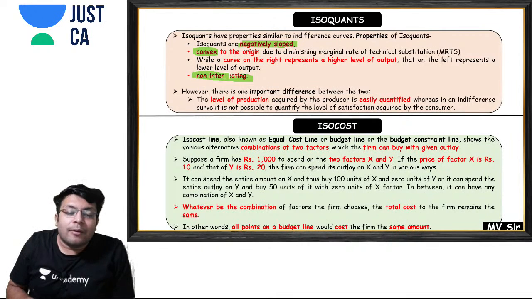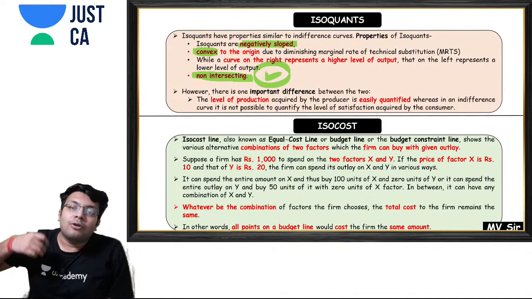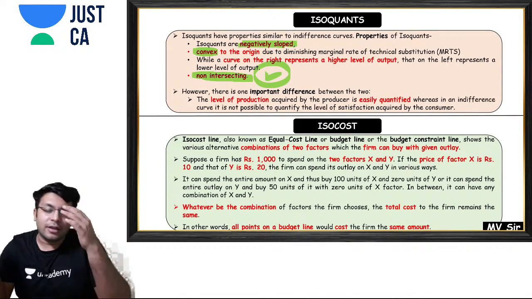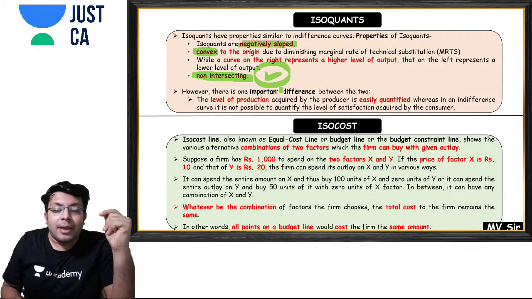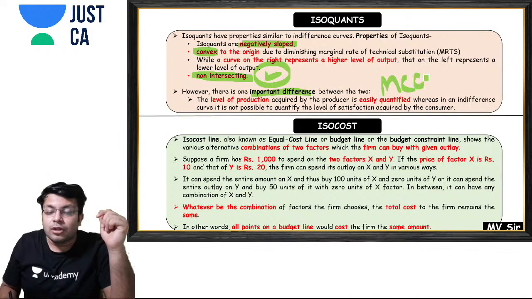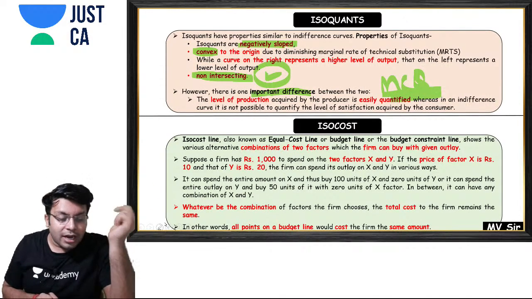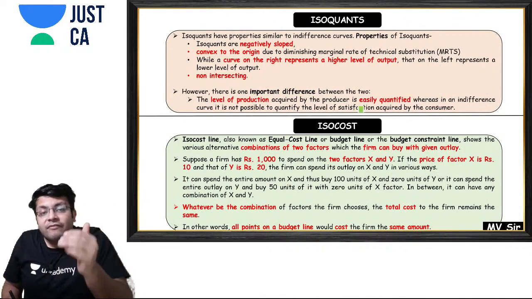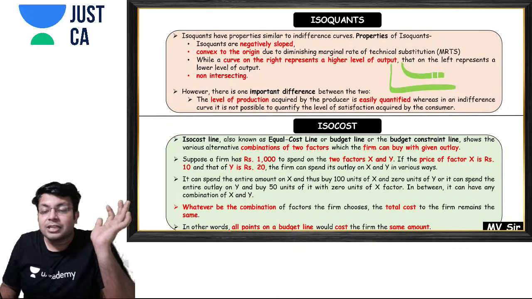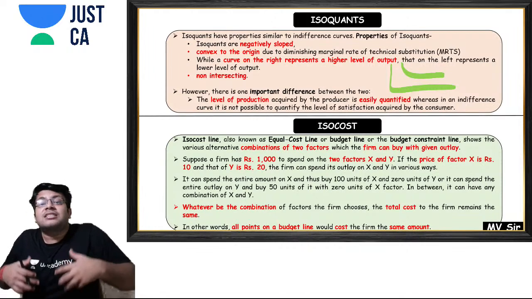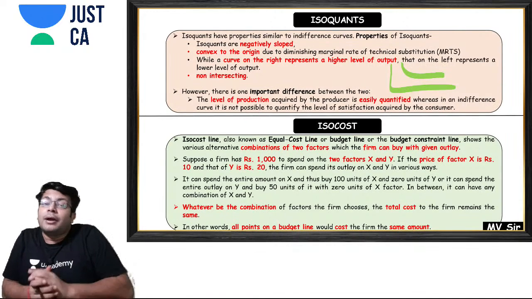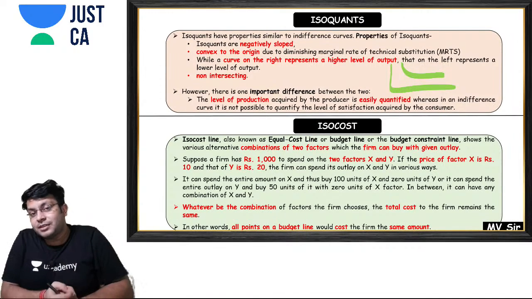And obviously isoquants are non-intersecting, the same logic which we studied in indifference curves. But the major difference, which comes under MCQ, is: what is the major difference between isoquant and indifference curve? In case of an indifference curve, you show the combinations of two goods which give the same level of satisfaction, but you cannot quantify satisfaction.